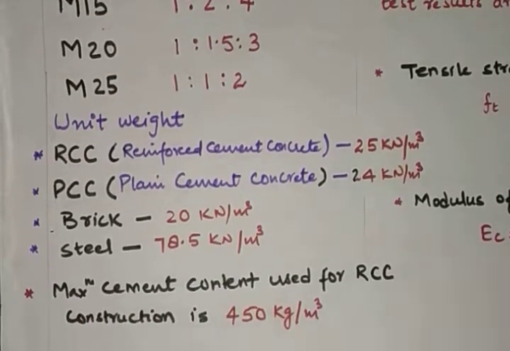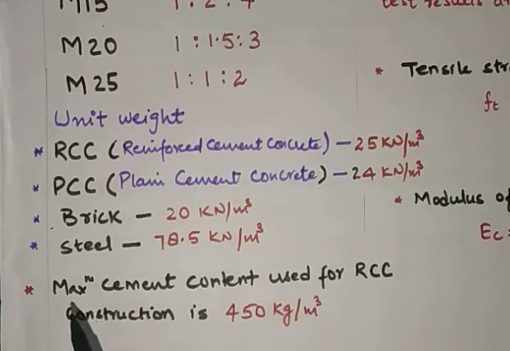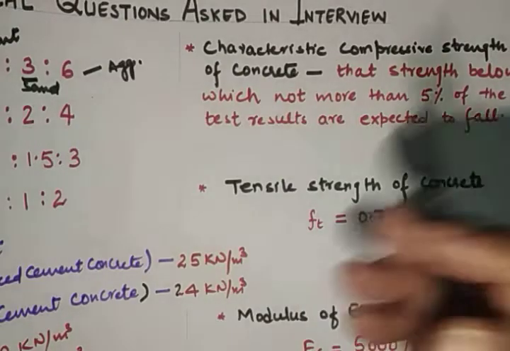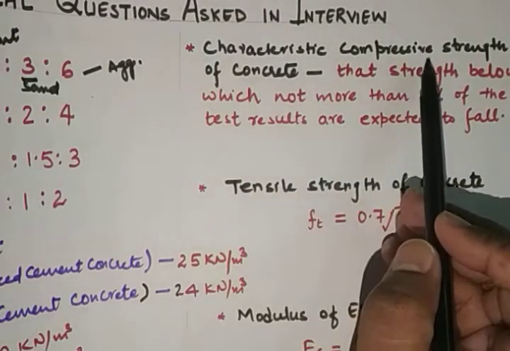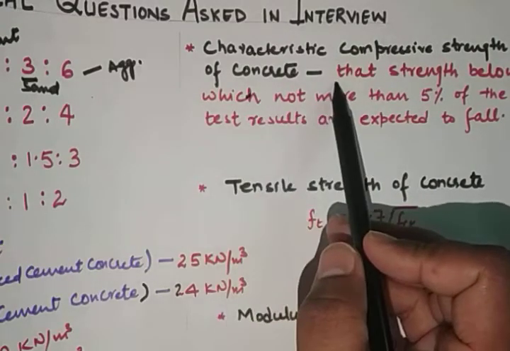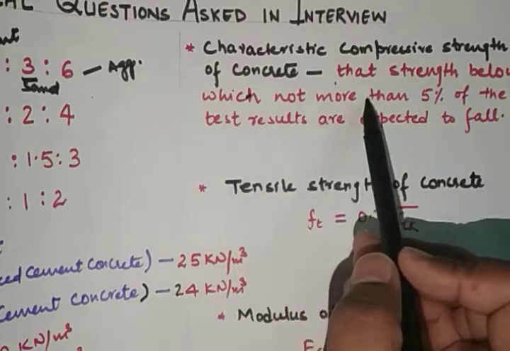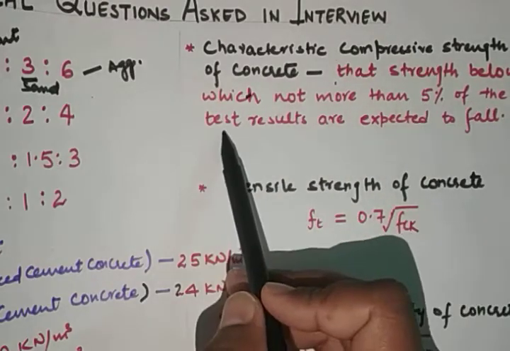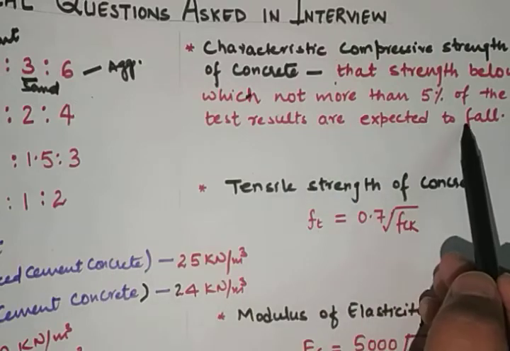So the next one is maximum cement content used for RCC construction, which is 450 kg per meter cube, as per IS code 456/2000. So characteristic compressive strength of concrete is defined as that strength below which not more than 5% of the test results are expected to fall.